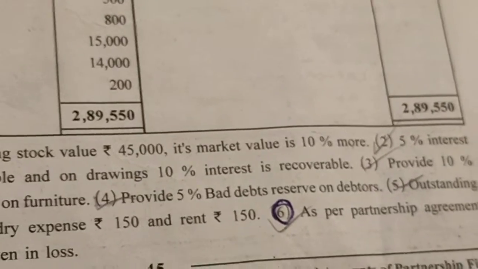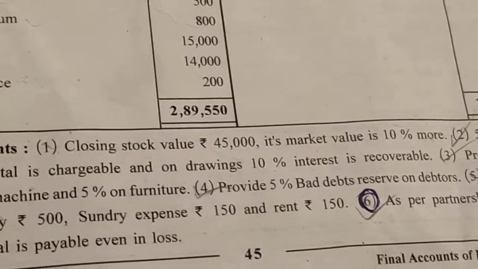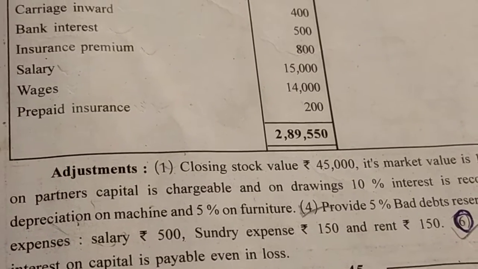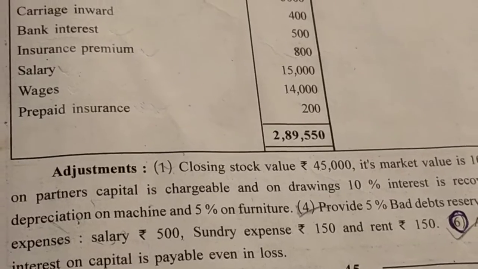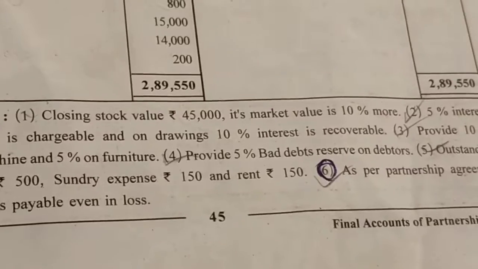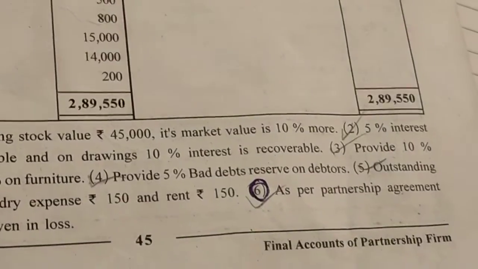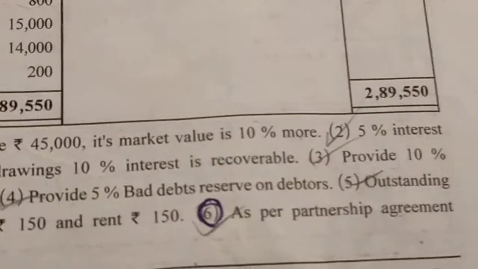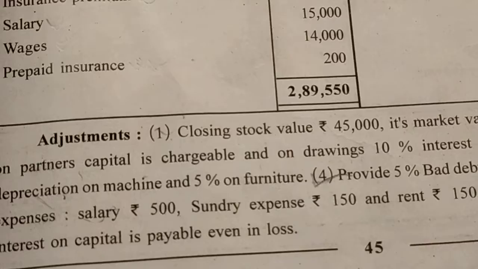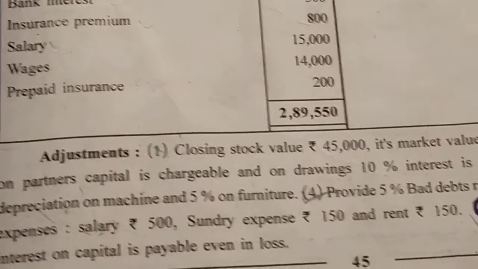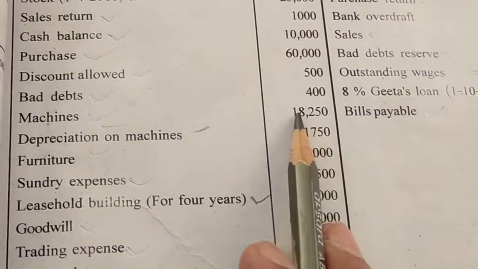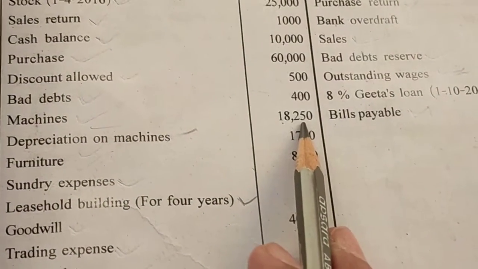Now come to the second adjustment. The second adjustment is not related to trading, P&L and balance sheet. It is related only to partners' capital, and we can say P&L appropriation. So this adjustment we will do after some time. Now come to the third adjustment: provide 10% depreciation on machine and 5% on furniture. Now you can see here furniture and machine. Here machine value is 18,250.